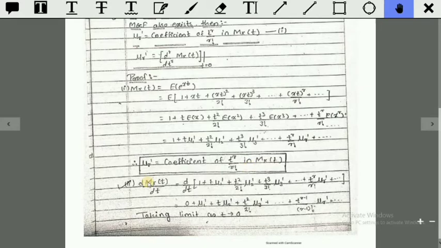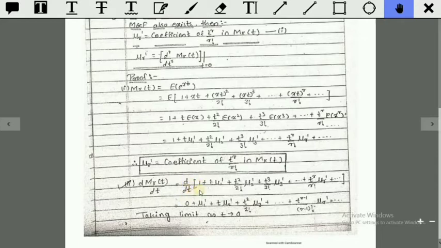This was the first method we have discussed, how to get the rth order raw moment. This is the second method, by derivative method. So we have to take the derivative of MGF. So d by dt of M_X(t) is equal to d by dt of the whole expression that you derived here, 1 plus t mu 1 prime plus t square by 2 factorial mu 2 prime plus t cube by 3 factorial mu 3 prime up to infinity. Now we know that the derivative of a constant is always 0.